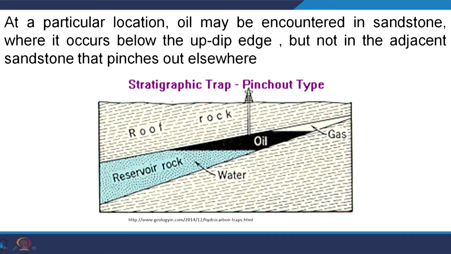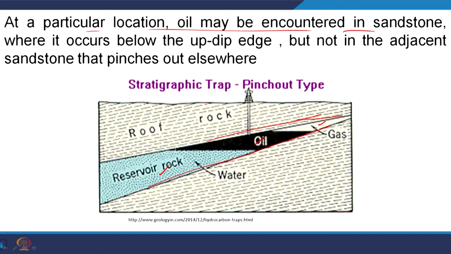So it is possible that if you are getting oil and gas in one sandstone body, it is not necessarily the case that the adjacent sandstone also contains petroleum hydrocarbon. That depends upon the geomorphic environment. For example, at a particular location oil and gas may be encountered in the sandstone body, but it occurs below the updip region. Here, if you see, this is the updip